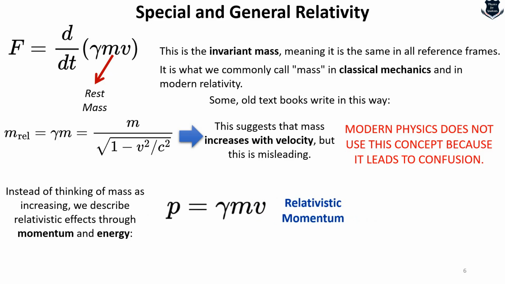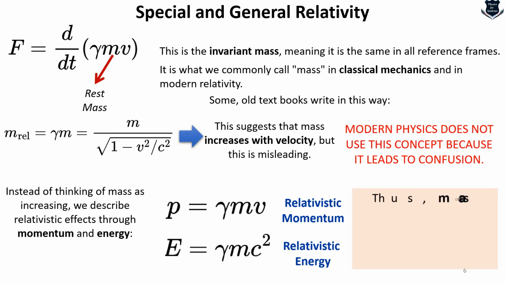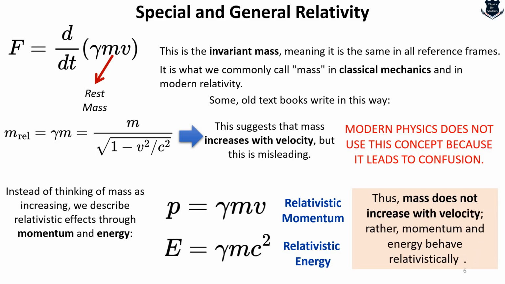What do we mean by that? We have our relativistic momentum, which we understand, and then we have the relativistic energy, the famous E equals mc squared. Both of them have a gamma factor, the Lorentz factor, and this tells us that in modern physics, mass does not increase with velocity. Rather, momentum and energy behave relativistically.